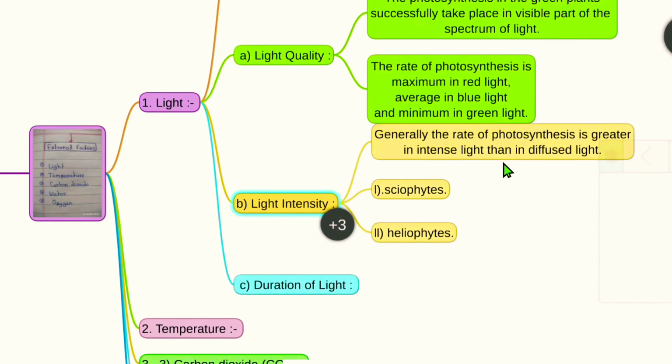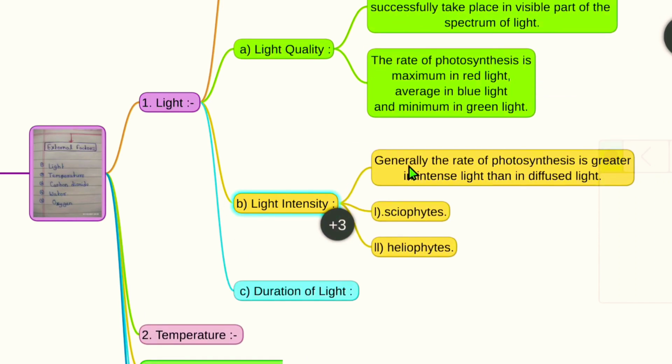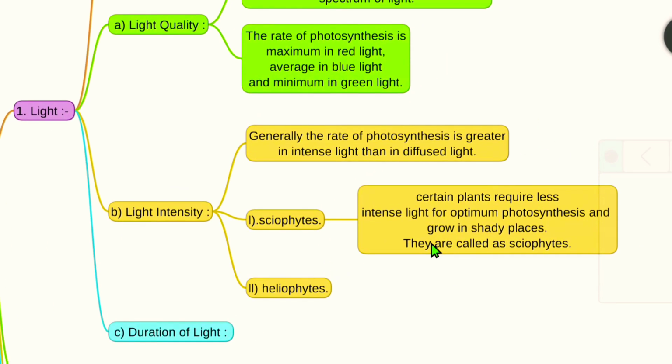Okay. The light intensity. Generally, the rate of photosynthesis is greater in intense light than in diffused light. The two examples, that is sciophytes and heliophytes. In sciophytes, these are certain plants that require less intense light for optimum photosynthesis and grow in shady places.